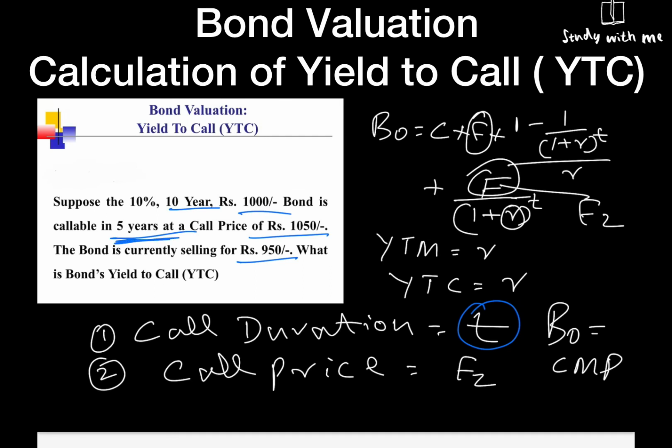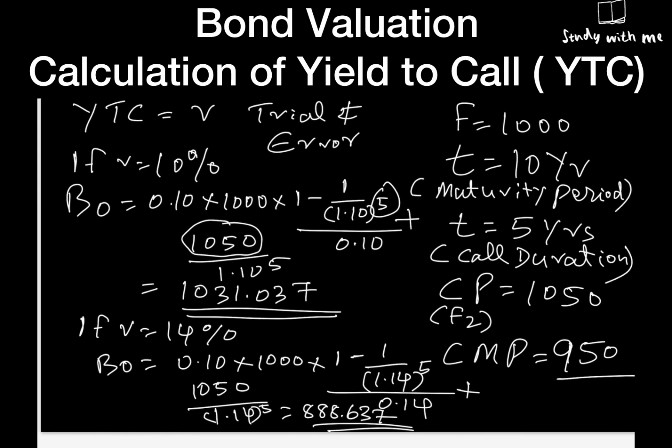Then F2, meaning F in the second part of your formula, will be the call price. In this case, it is 1050. Then what we try to do is match a value which will be equal to the current market price of 950. So this is how we solve the problem.